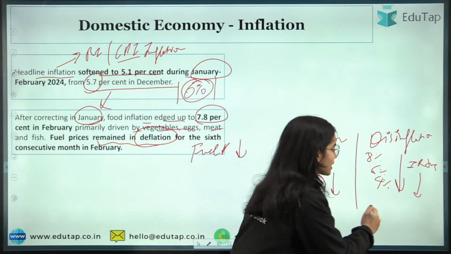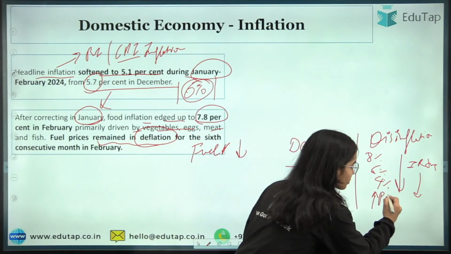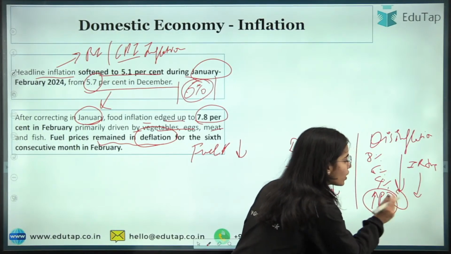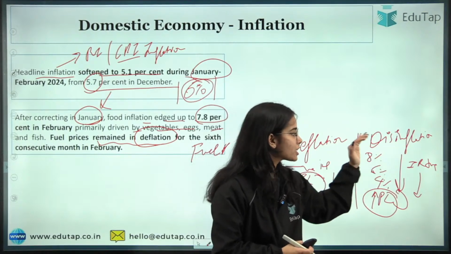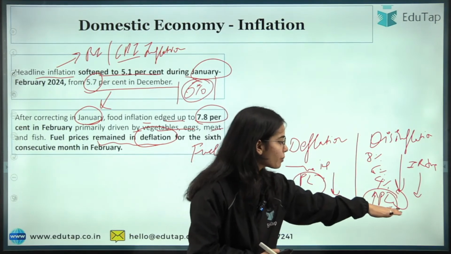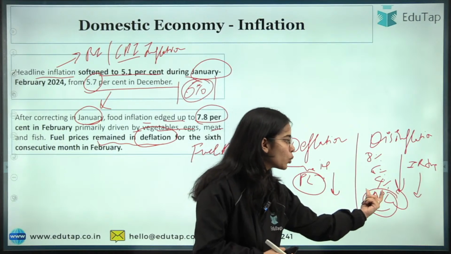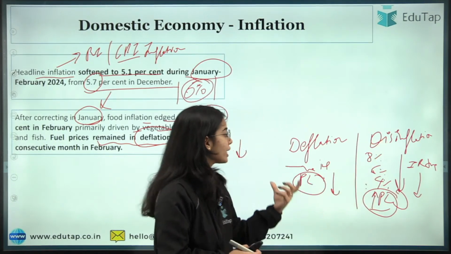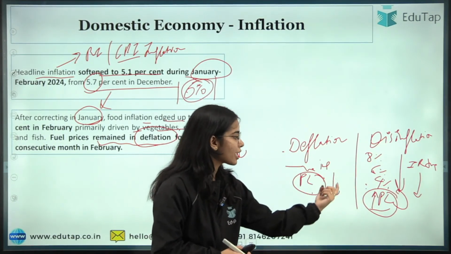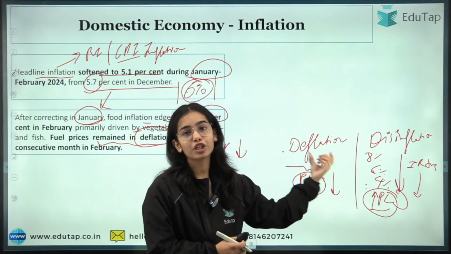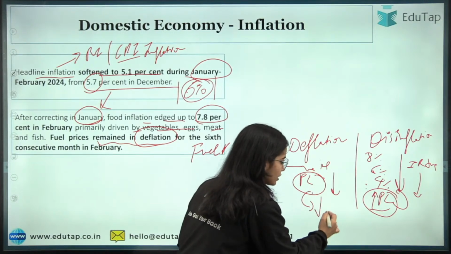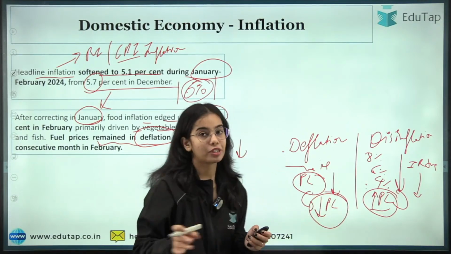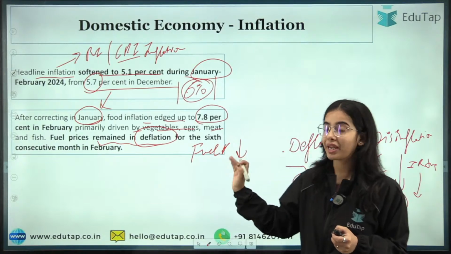So disinflation means that the price level is increasing, but at a lower percentage. Clear? Disinflation means that the inflation rate is positive but it is decreasing. So the price level is increasing but at a lower rate as compared to before. Deflation means that the price level has started to decrease. There is negative inflation coming into the economy, or the price level is decreasing very much in the economy. So the fuel prices, they remained in deflation.